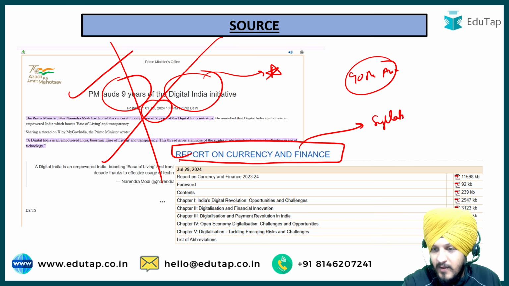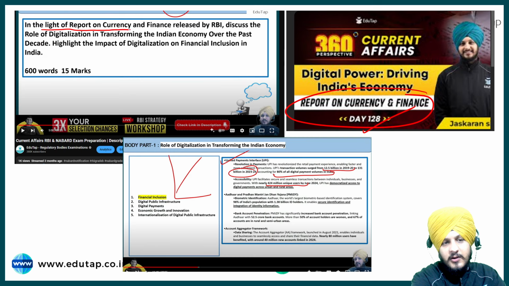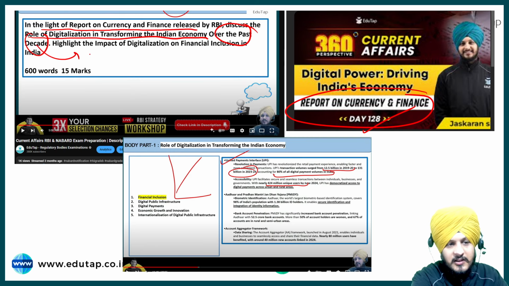and whatever reports are mentioned as a part of your syllabus, you must cover it at any cost. Fine. So if you remember, those of you who are following our YouTube initiative, here we have covered this report on currency and finance, and this is the question we discussed on day 128. In the light of the report on Currency and Finance released by RBI, discuss the role of digitalization in transforming the Indian economy over the past decade, which is the past 10 years.